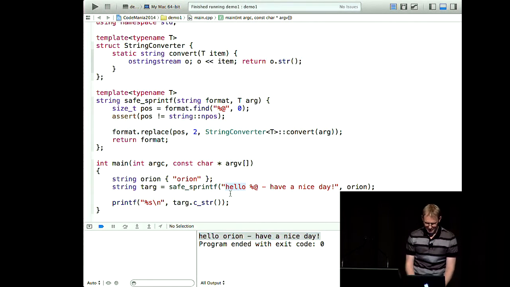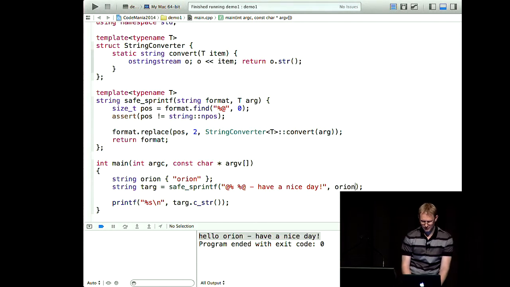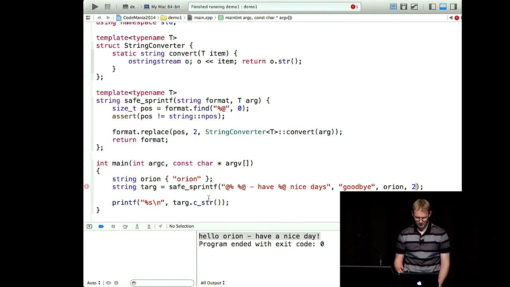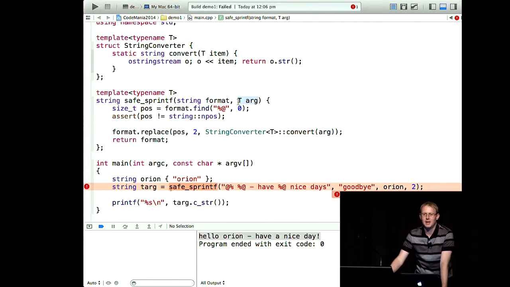What we'd like to do is have multiple arguments. We might want to vary the greeting. We might want to say goodbye. And we might want to have not just one nice day, but two or three, or some variation. Now, obviously, this won't compile, because my method here is hard-coded to only accept one argument.